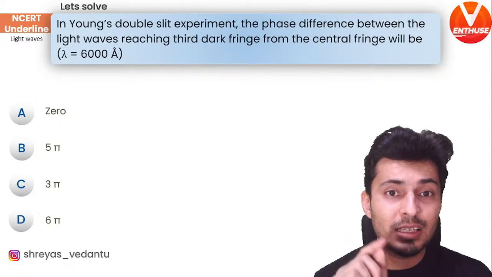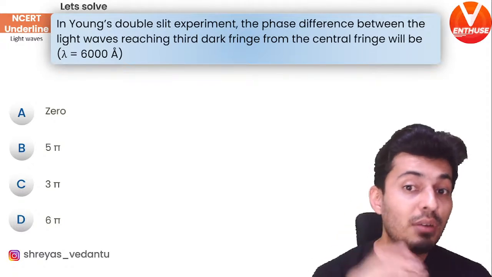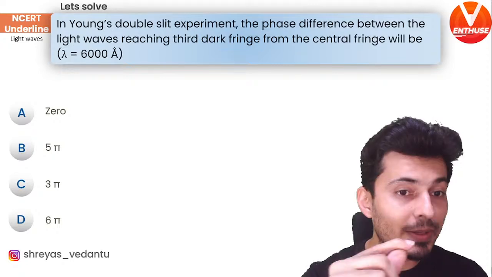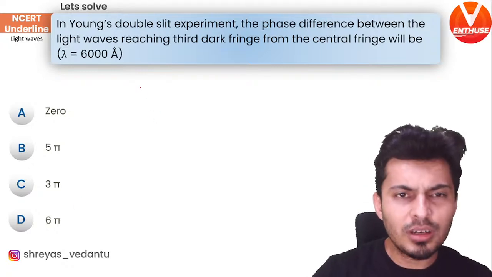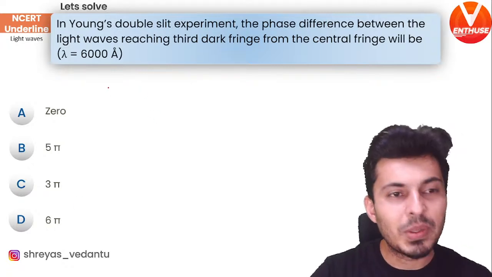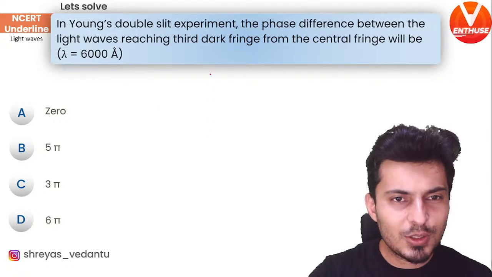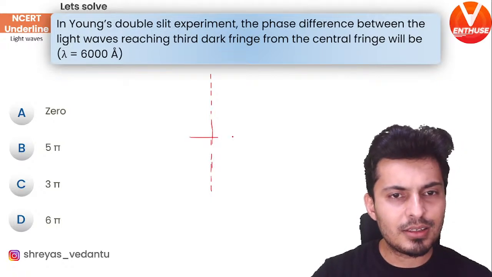Let's see how many of you can actually do this. In Young's double slit experiment, the phase difference between two waves reaching the third dark fringe from the central fringe will be, okay, some of you are saying C, Ramya saying C, interesting. So third dark fringe, okay, think. Well, in case you have forgotten, let me just show it to you. This is your screen, let's say. This is your central maxima.